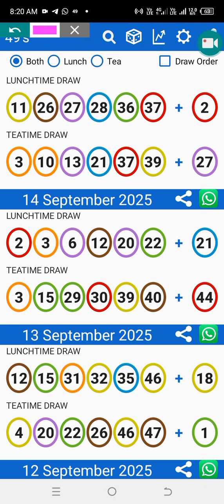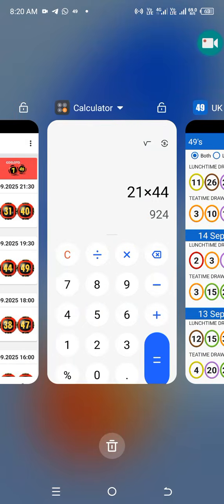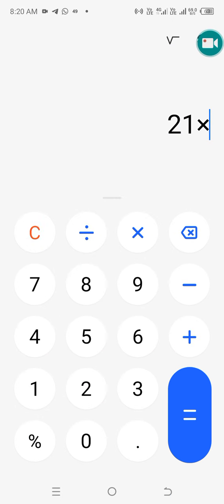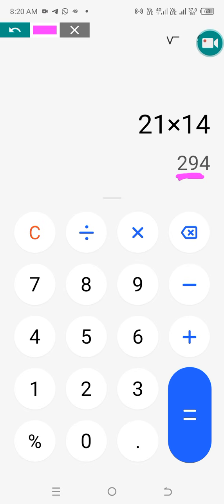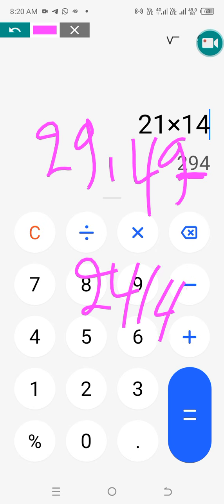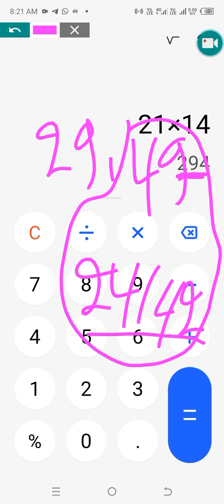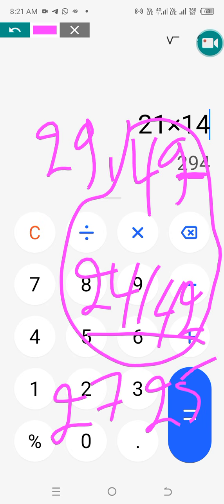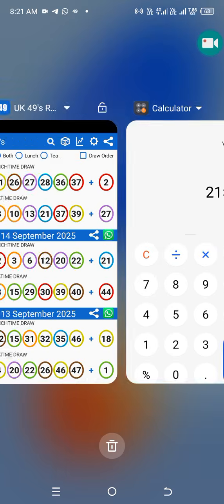Then you take that 21 and multiply by 14 and 15. 21 multiplied by 14, you can see it's still 29. So 29 is sitting there in the 49. 29 and the 49, right? The missing number is 24 or 42. Then we have a 49, 24. The same way we kept the 27 and the 25, they come after. So on each calculation, you keep some numbers with you.